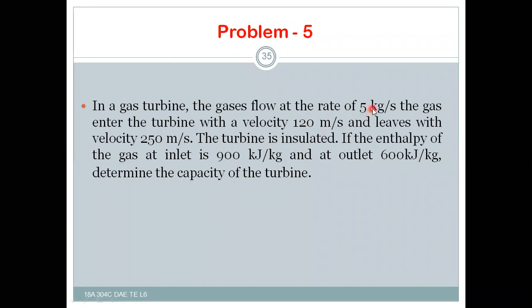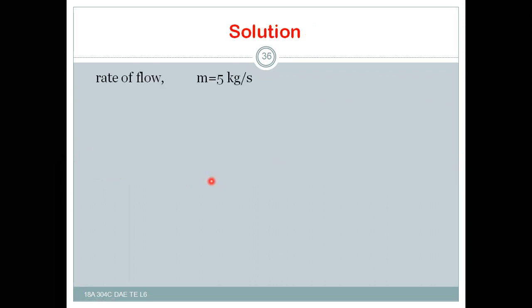So mass is given for us. Inlet and outlet velocities are given, and the inlet and outlet enthalpies are also given. Then if you substitute into the formula, you will get your answer. The rate of flow m is equal to 5 kg per second.